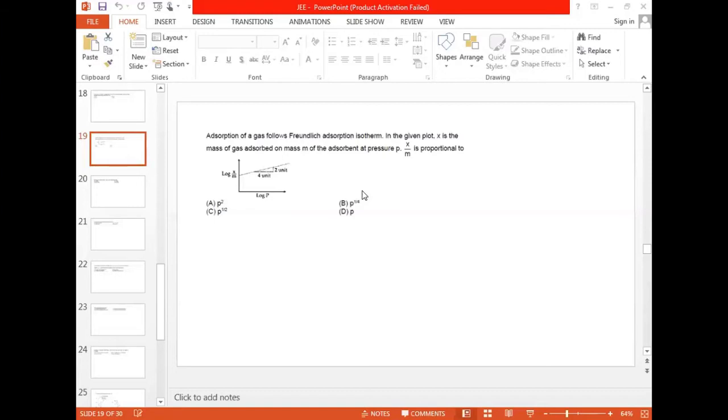That is the answer. Okay, but we should solve now. Simply we cannot take like this now. What isotherm is it? Freundlich adsorption isotherm. Right. First, we take this one whiteboard as usual. What is the Freundlich adsorption isotherm?